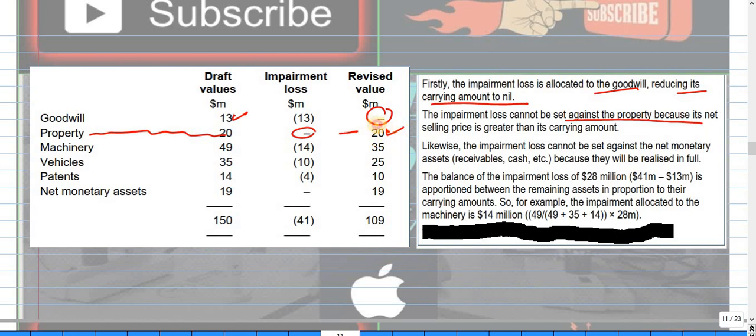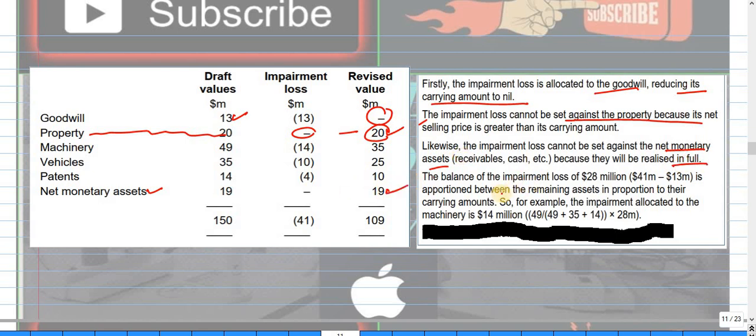So we write the same thing, 20 carrying. Likewise, impairment loss cannot be set against the net monetary asset, because this is realized in full.